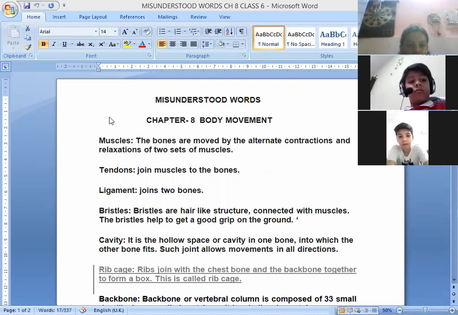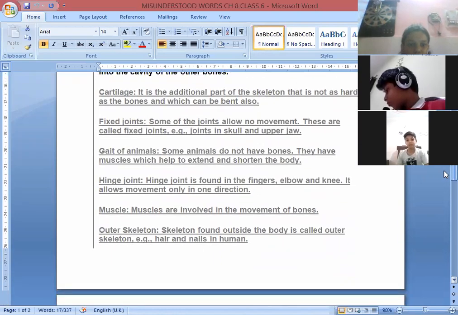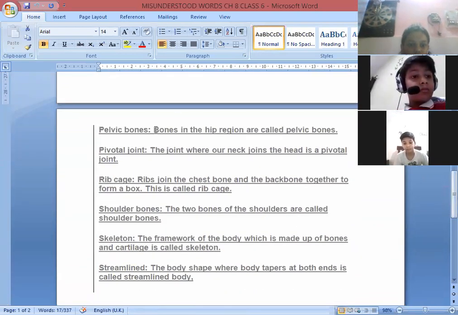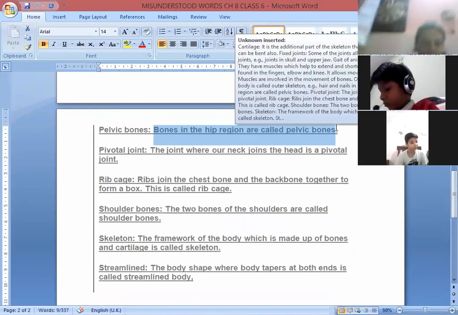And the next is pelvic bones. They include the portion of our body below the stomach. This is known as pelvic bones. Okay. So this is a pelvic bone. The bones in the hip region are known as pelvic bones.